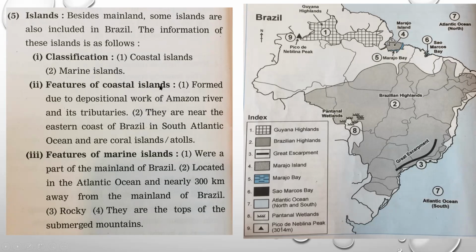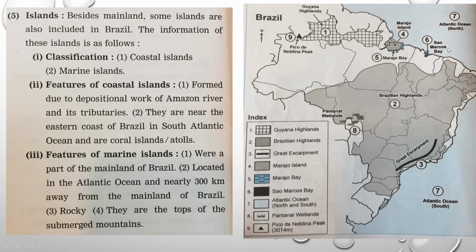Let's discuss about it. Coastal islands are formed. Coastal islands means the islands which are formed on the coastal area, this is northern coastal area and eastern coastal area of Brazil. It is formed because of deposition work, which is done by the Amazon River and its tributaries.